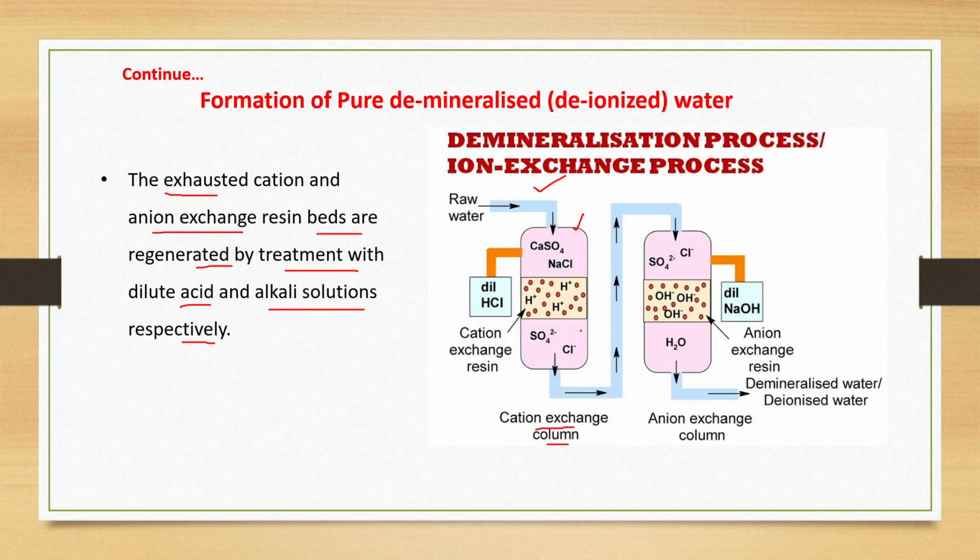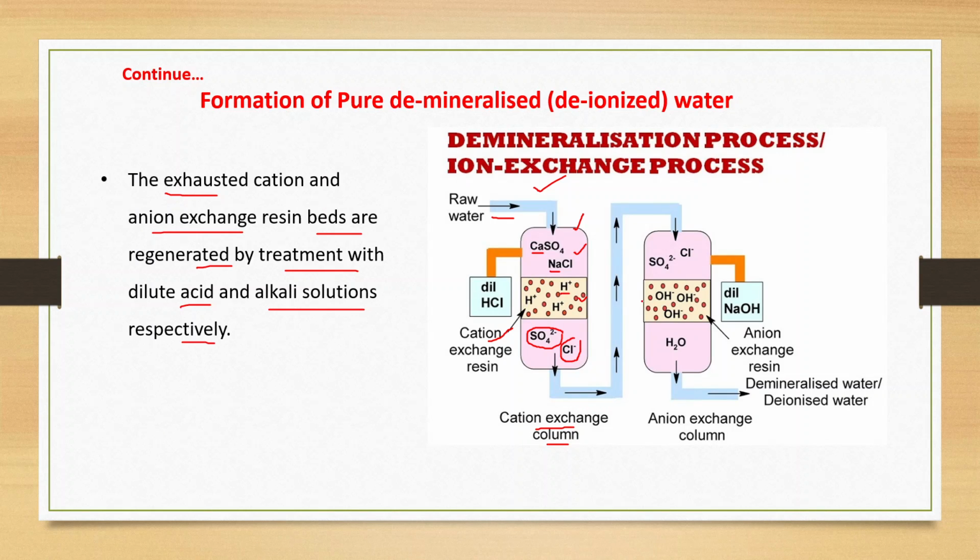This is the cation exchange resin. When we pass the raw water containing the cations and anions, this is the water containing these Ca and Na ions. When this is passed to this cation exchange resin, we will get the SO4 2- and Cl- ions, and Ca2+ and Na+ are replaced by this H+ ion. So we will get the acidic water.